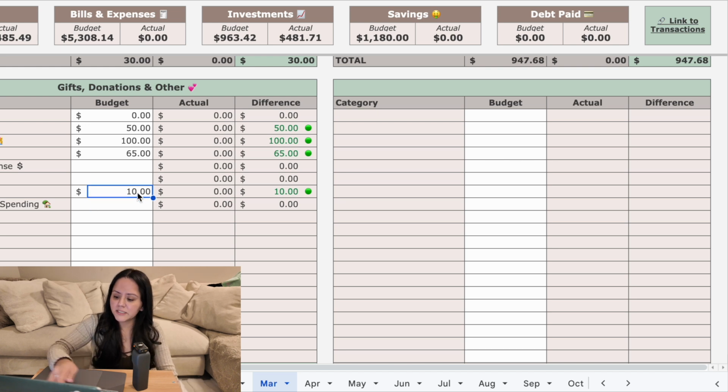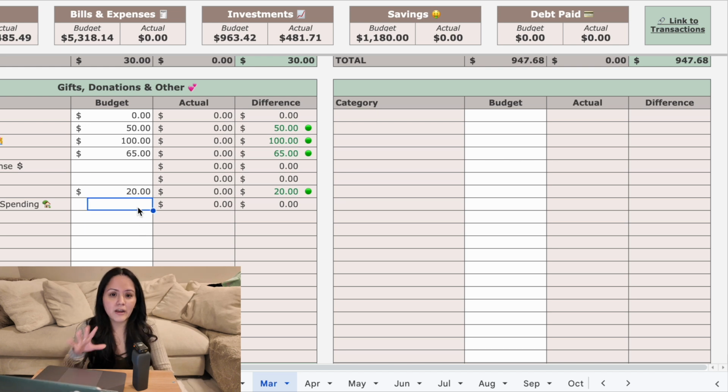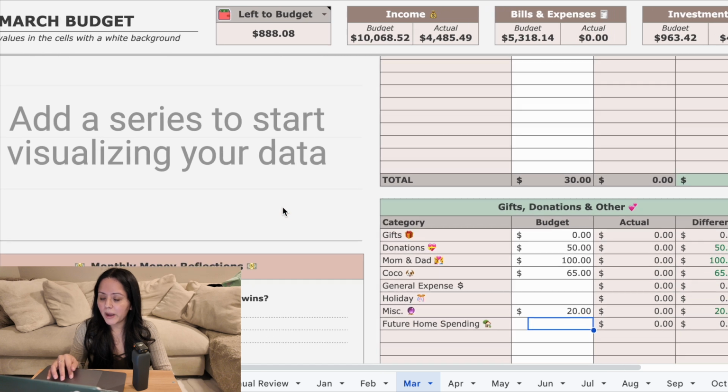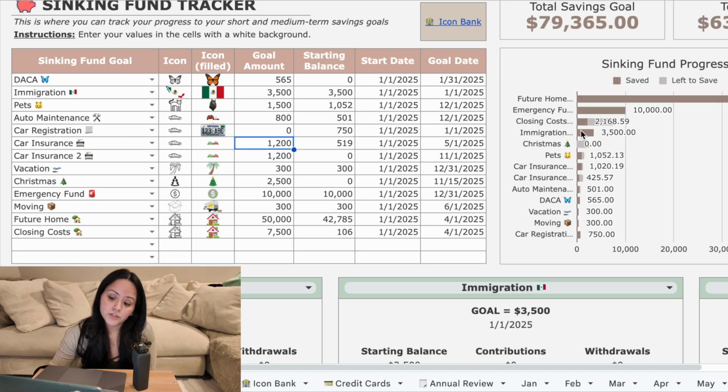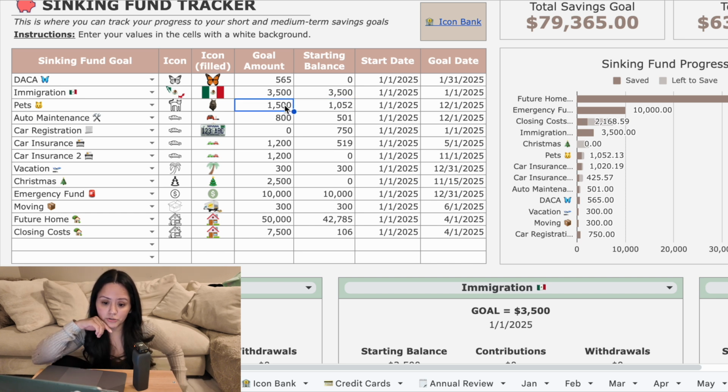Maybe miscellaneous, I'll up that to 20. I don't know if we'll have any more miscellaneous home buying stuff that we'll have to do. I don't think so, but just to be safe, I'll do $20. So now let's go back. We have $888.08. Let's do a double take on the sinking funds. We can add more into our closing costs. For pets, I think our new goal for pets is $1,500.